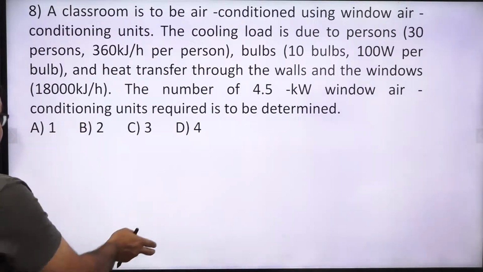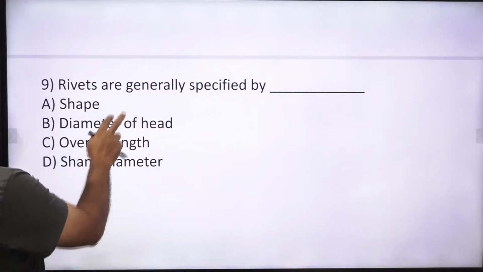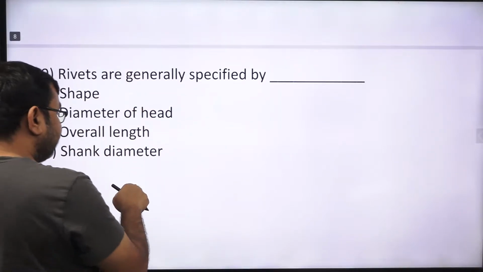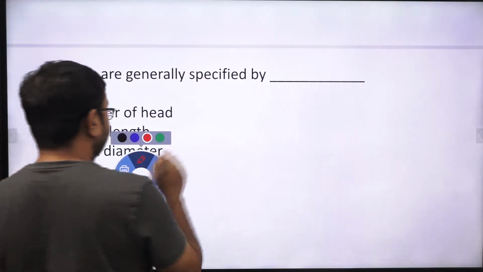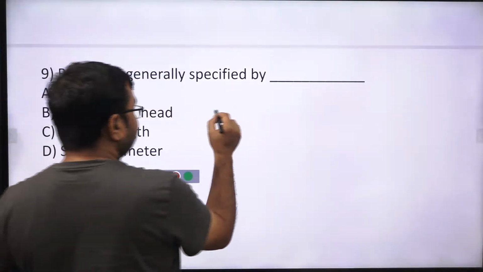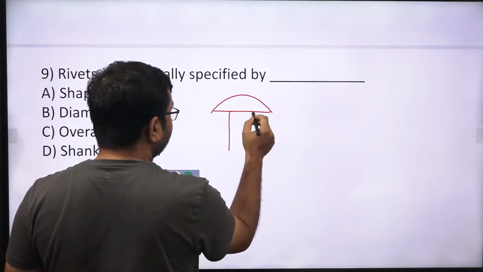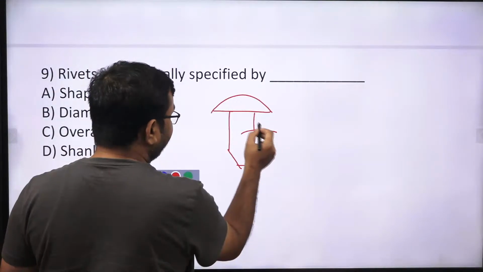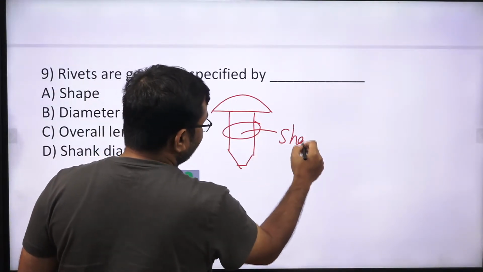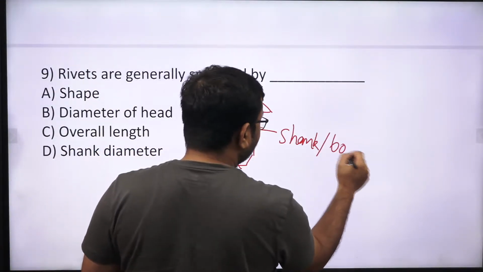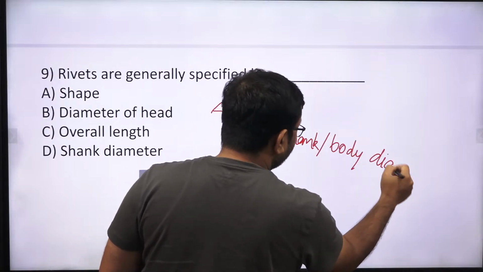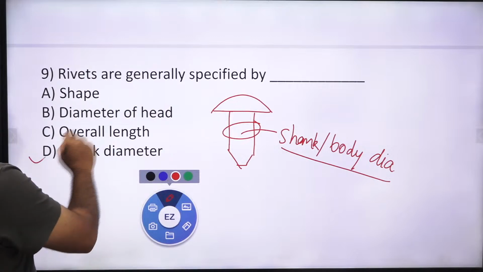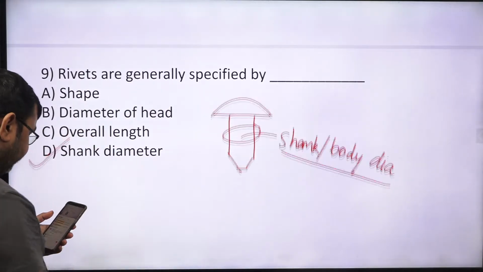Okay, so let's see another question. Rivets are generally specified by. You can see here, this is a rivet. This is the rivet head, this is the shank, and this is the tail. Correct? So generally a rivet is specified by its shank diameter, which is also called the body diameter. So rivets are always specified by shank diameter. So the correct answer is option D. Correct?